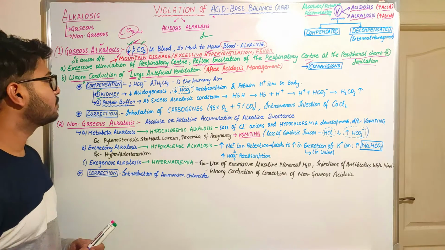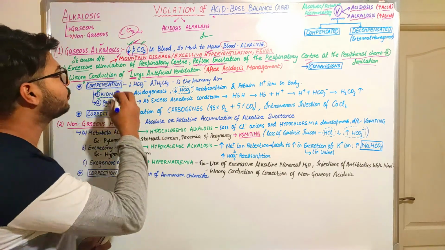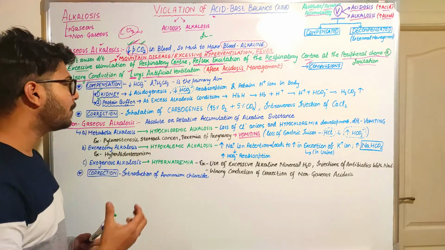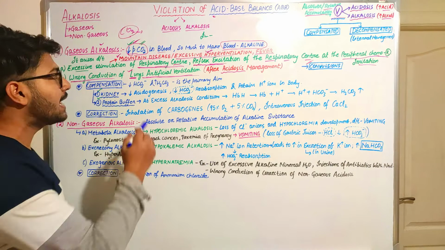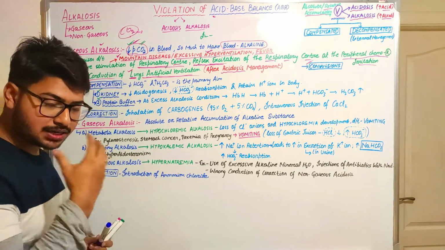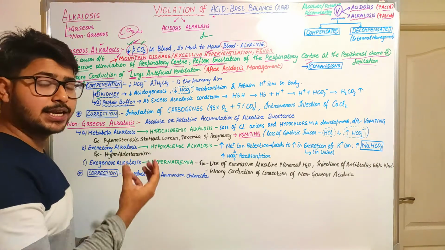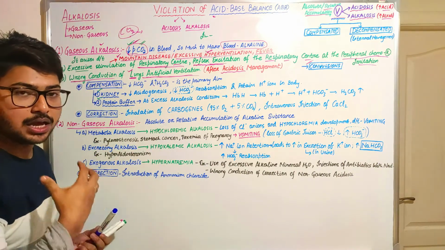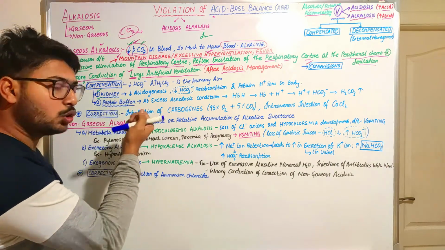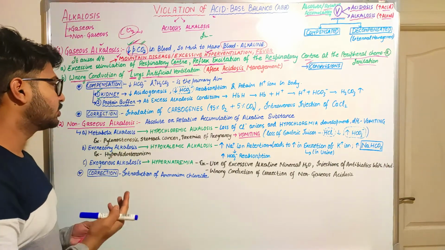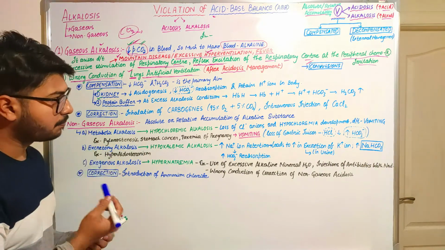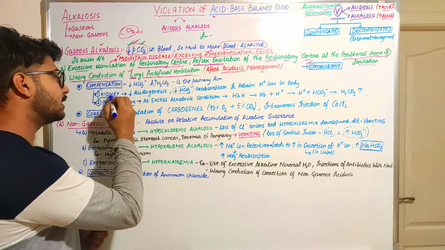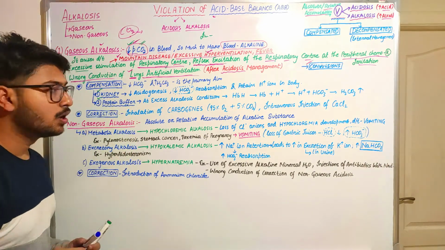The next process is compensation. As gaseous alkalosis takes place, our body tries to compensate through two mechanisms. What do we mean by compensation? As there is a decrease in the partial pressure of carbon dioxide, or a decrease in the acidic content, we need to increase the acidic content by increasing the carbonic acid. So two physiological functions or chemical buffer systems act to compensate for these situations. These are the kidney and the protein buffer.